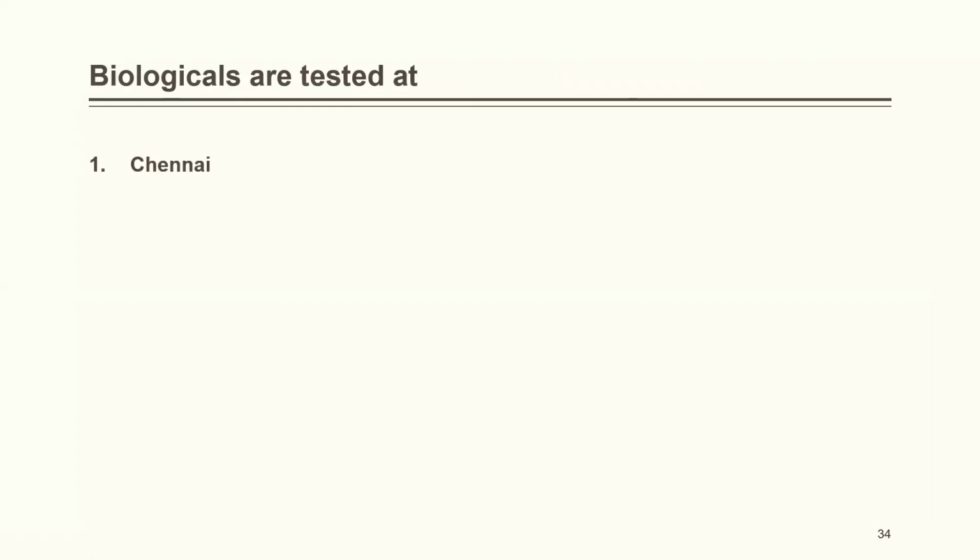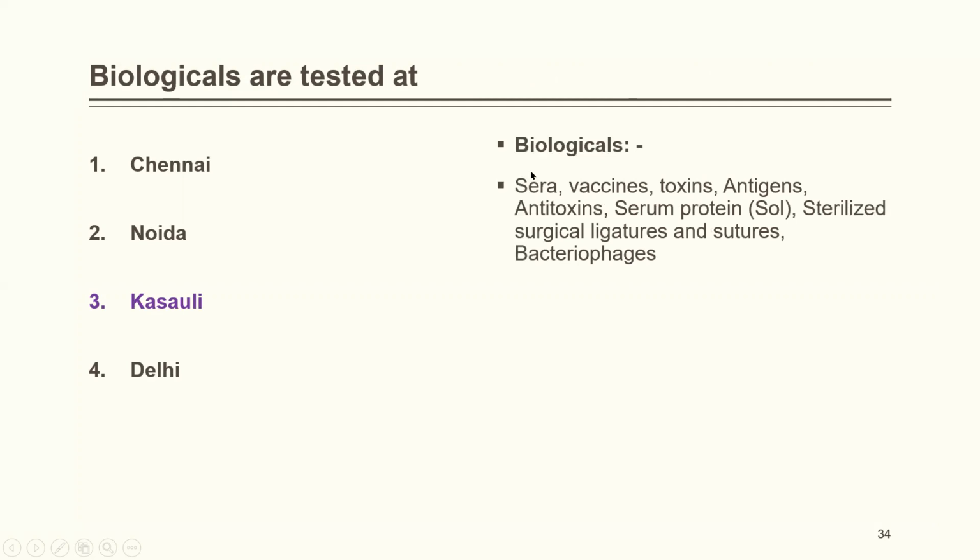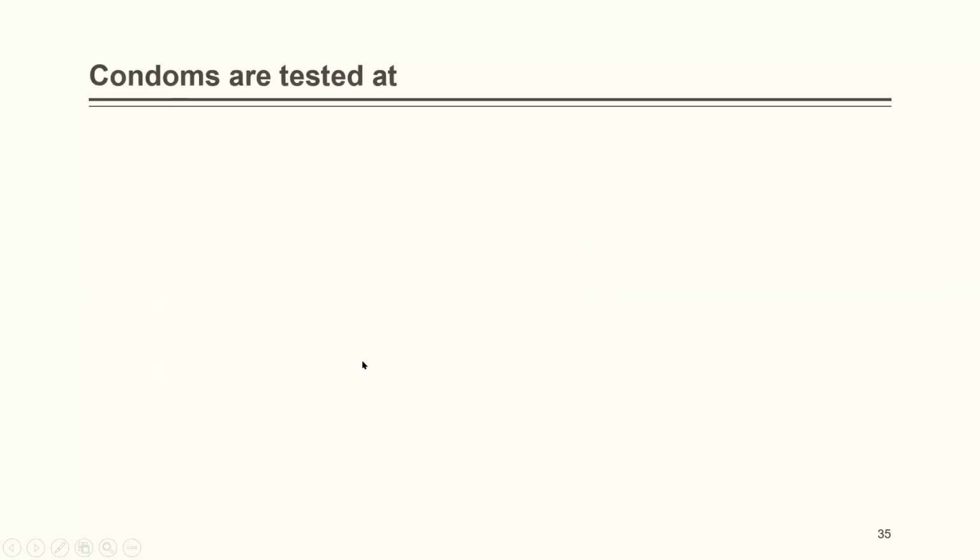See, now biologicals are tested at Chennai, Noida, Kasauli, Delhi. The correct answer is Kasauli. Biologicals, basically these are sera, vaccine, toxins and all. Okay, so they would be tested at Kasauli. Who is going to test it? Director of Central Research Institute, Kasauli. Then again, condoms are tested at Izzat Nagar, Ghaziabad, Kolkata, Chennai. The correct answer is Ghaziabad.